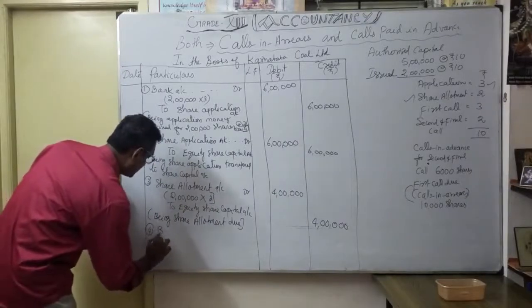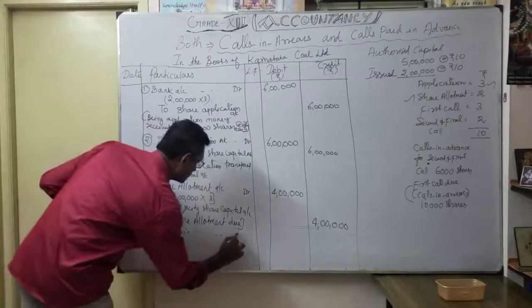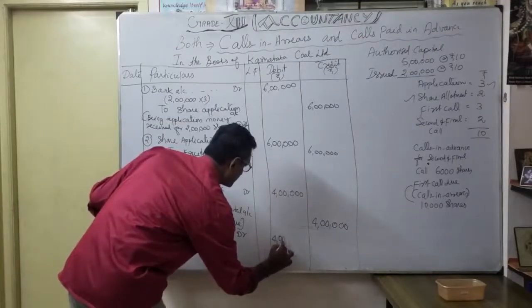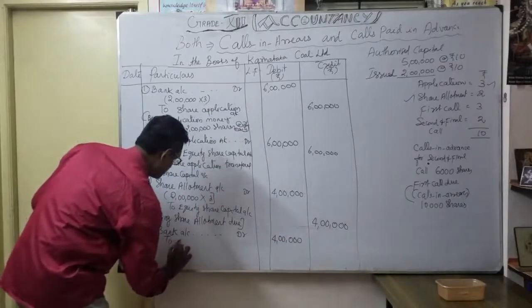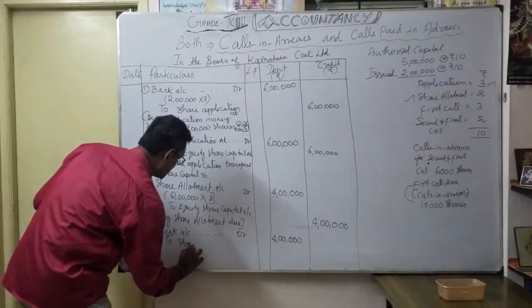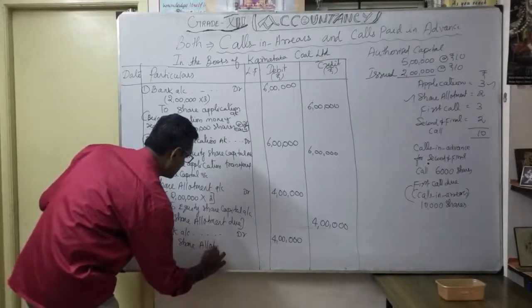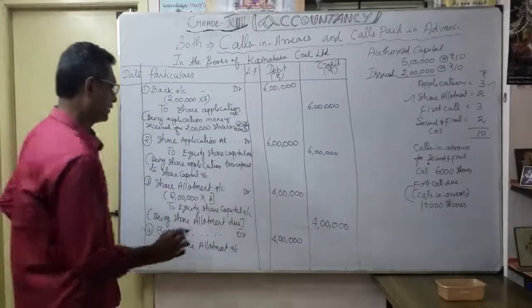Bank account debit, how much? The entire 4 lakhs received. So 4 lakhs to share allotment account. Okay. So 4 lakhs.